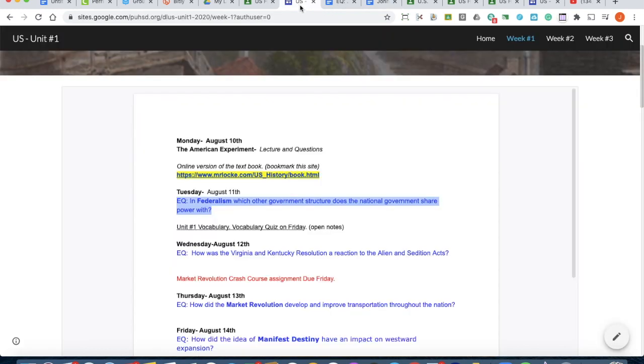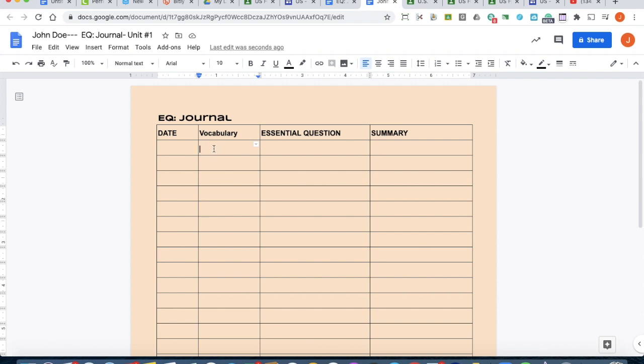Then you're gonna put the vocabulary word. Now, what is the vocabulary? The vocabulary is the bold word. So for here, it's federalism. So you're gonna go back in there and you're gonna type in federalism.